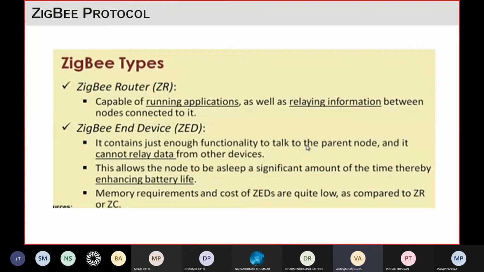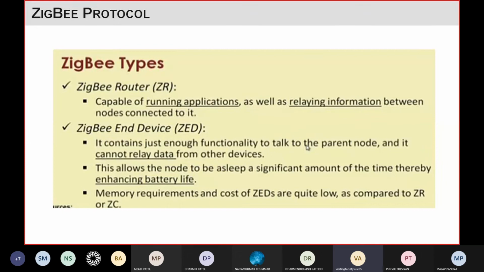Then these end devices allow the node to be in sleep mode, right? Because all the tasks are divided into these three types, the end device can be in sleep mode.